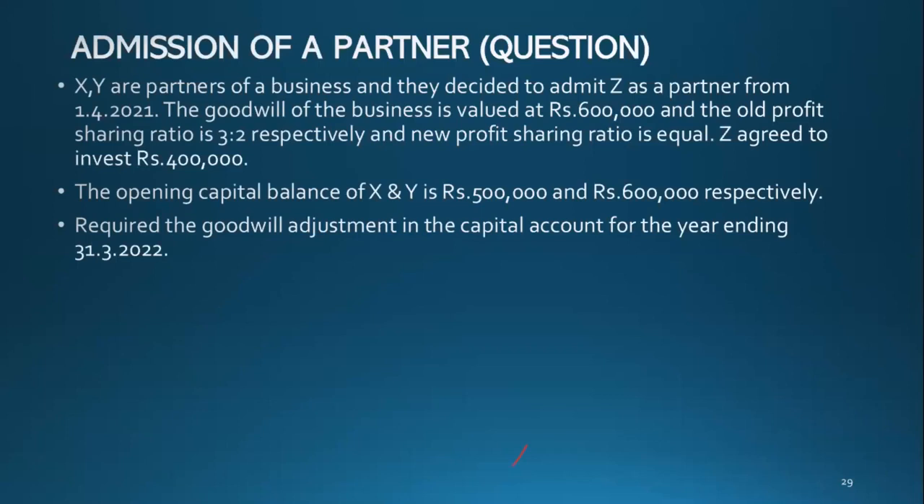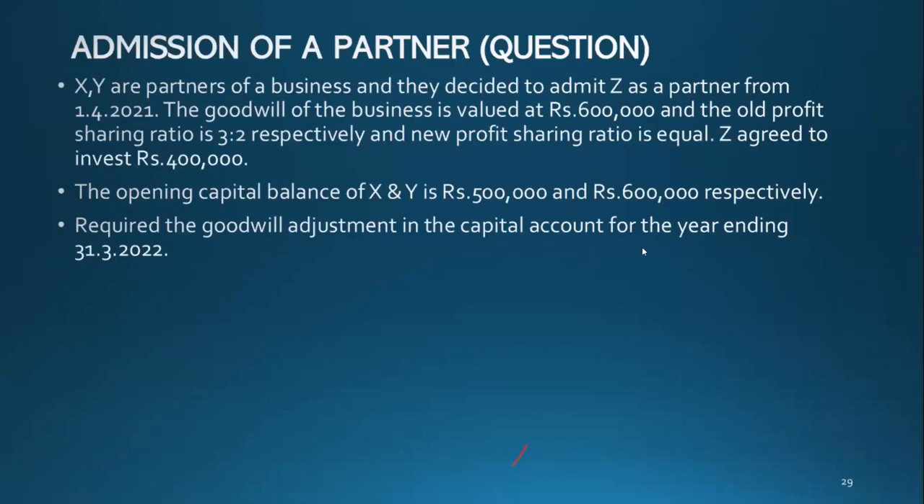600,000. Okay. What is the double entry for goodwill? Very easy one, the easiest double entry in accounts. New profit sharing ratio debit, old profit sharing ratio credit. Good.